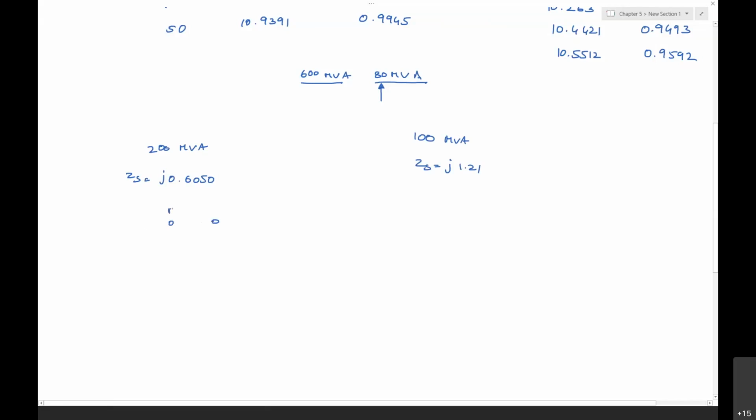These are the per unit values of the PCC voltage, and these are the PCC voltages in kV. So 0.8544, it's 9.3980, 0.9218.